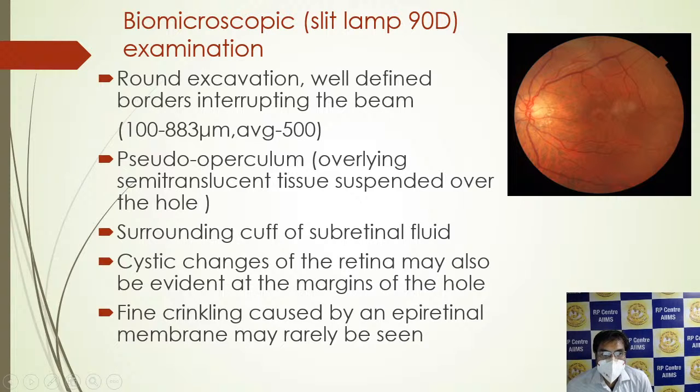We can see there is a round excavation with well-defined borders interrupting the slit beam, ranging in size from 100 to 883 micrometers, average around 500. Sometimes we can see a pseudo-operculum, semi-translucent tissue suspended over the hole. We can also see the subretinal surrounding cuff of fluid. Cystic changes of the retina may also be evident at the margins of the hole.